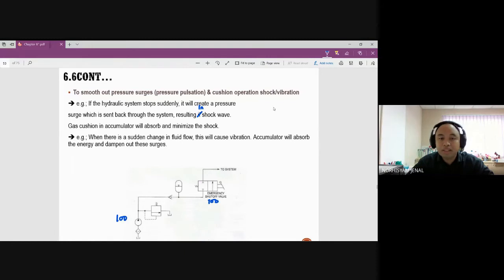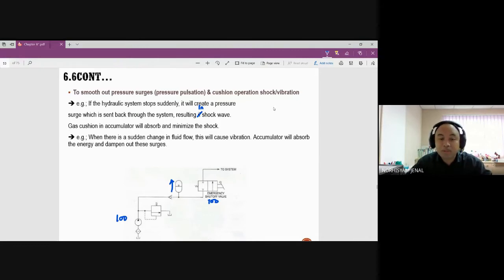Okay. However, suddenly the hydraulic system is stopped. For example, pressure over here, while this is 100, what happened will fill up this system or accumulator. Suddenly we have problems. The pump is not working fine, so we have some pulsation or wave. So it creates 100 and then it stops for a second. So we have some pulse coming in. So meaning to smooth out the condition so that our system will not be acting weirdly.